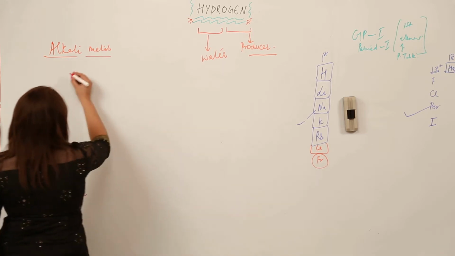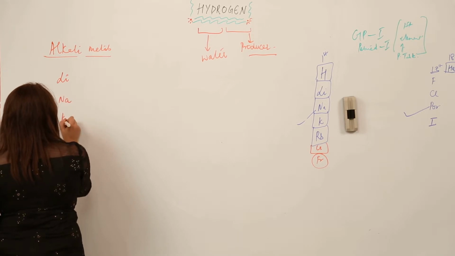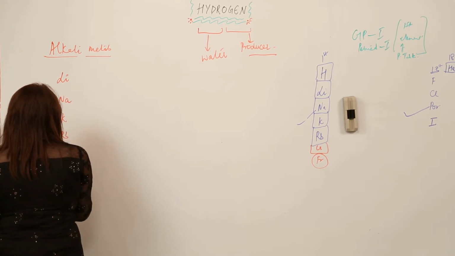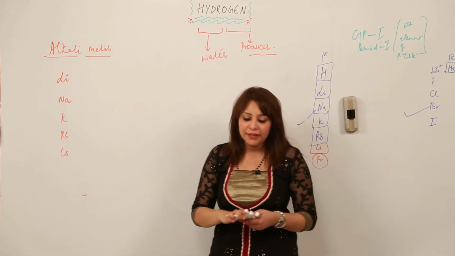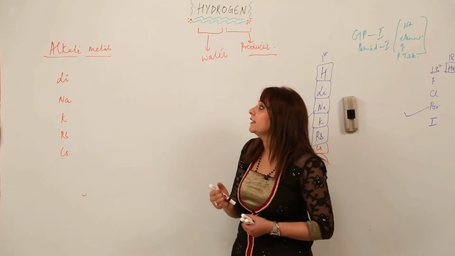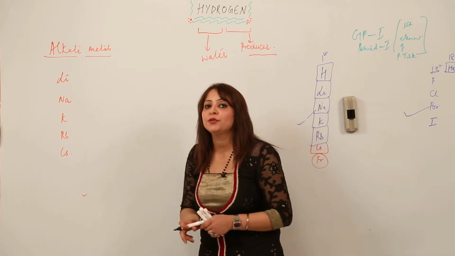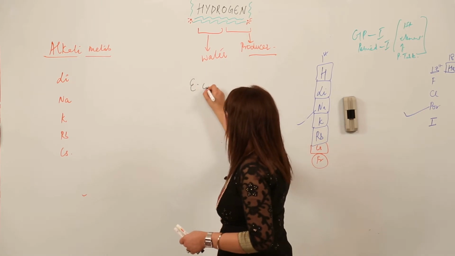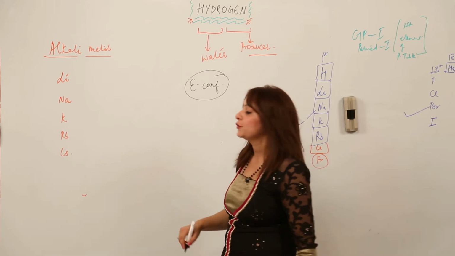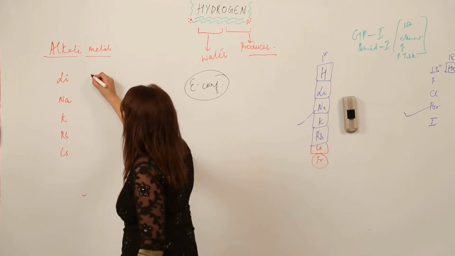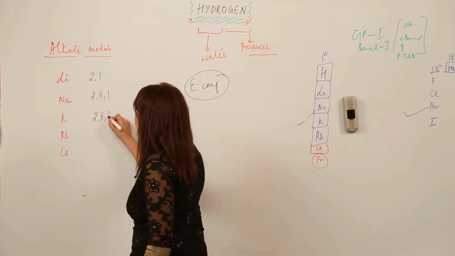So I am taking the alkali metal group starting with lithium, right? So we have this group of alkali metals, and we are just focusing on what kind of similarities hydrogen possesses with the alkali metals. The first similarity I am going to show you is the electronic configuration, right? So I am writing the electronic configuration for the alkali metal group. It is 2,1, it is 2,8,1, it is 2,8,8,1.